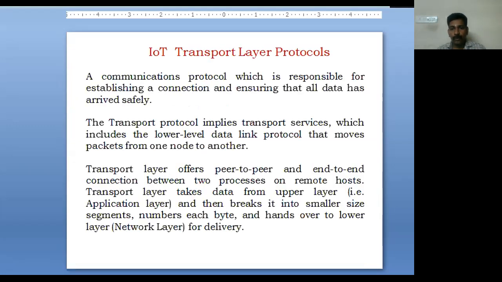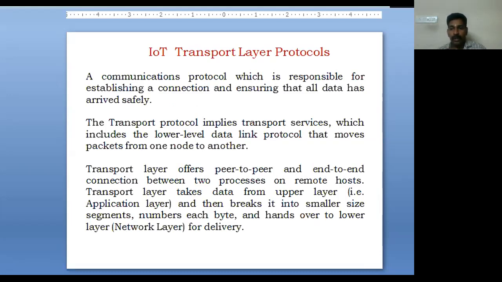The transport layer protocol is responsible for establishing a connection and ensuring that all data has arrived safely at the receiver side. It implies the transport services, which include the lower level data link protocol that moves the packets from one node to another. It offers peer-to-peer or end-to-end connection between two processes on remote hosts. It takes the data from the upper layer, that is the application layer, breaks it into smaller segments, and hands it over to the lower layer.